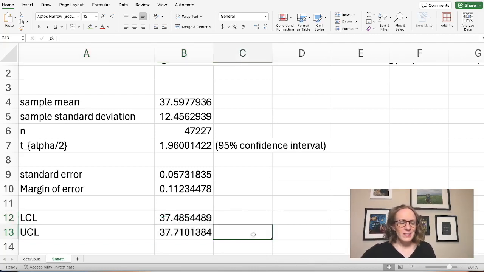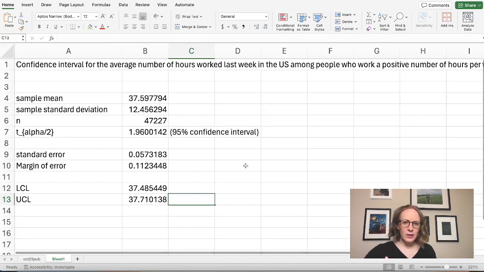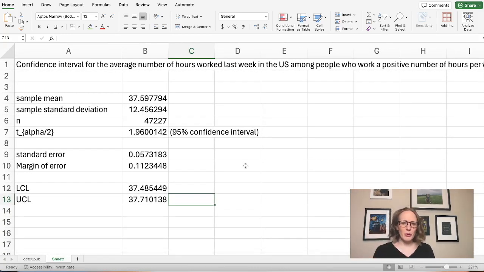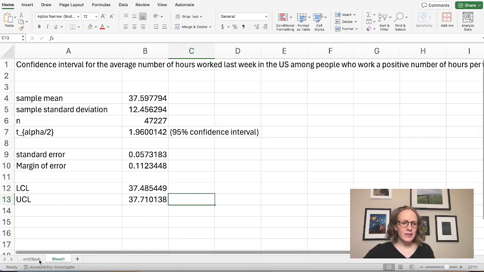And so this is how we could use those skills and all these tools that you have from previous classes to actually say something about an average from this real world survey, this population data about a sample. So we used our sample to try to say something with some level of confidence about a parameter for the whole population.